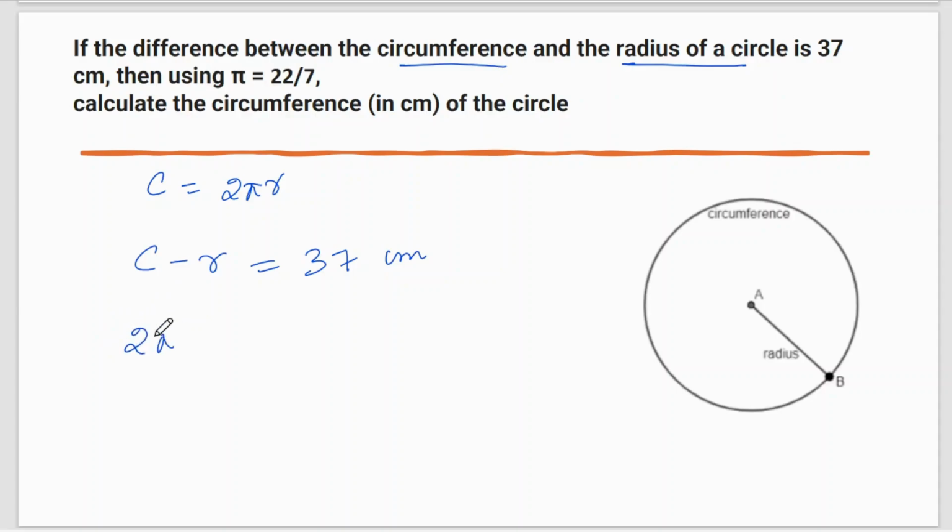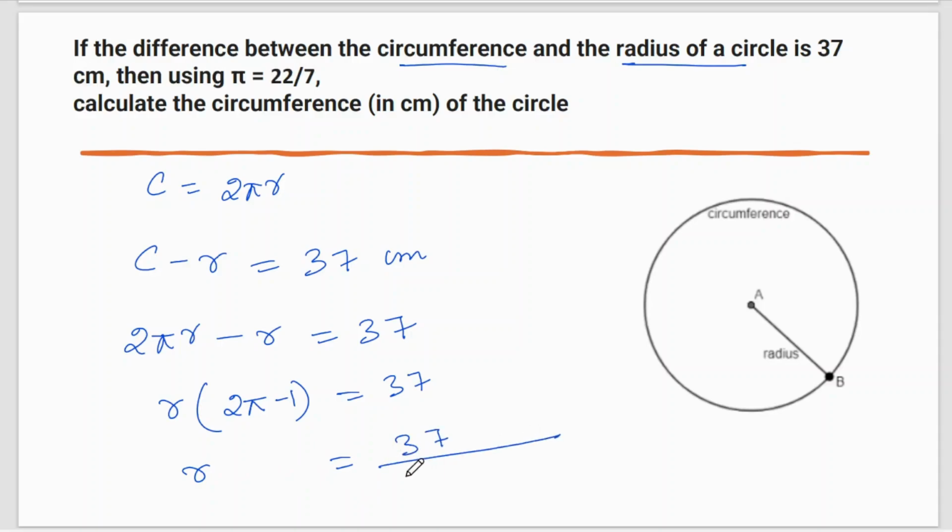So now you can see circumference equal to 2 pi r minus r equal to 37. So let's calculate r. We will take r as common. It will be 2 pi minus 1 equal to 37. So r can be written as 37 divided by 2 pi minus 1.